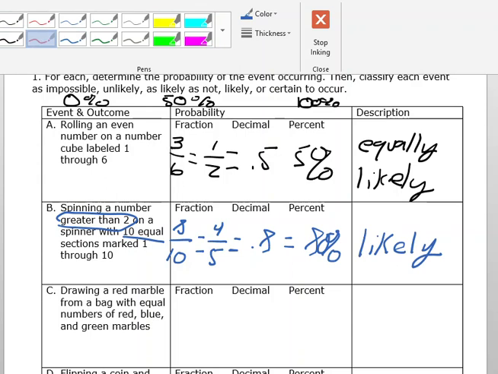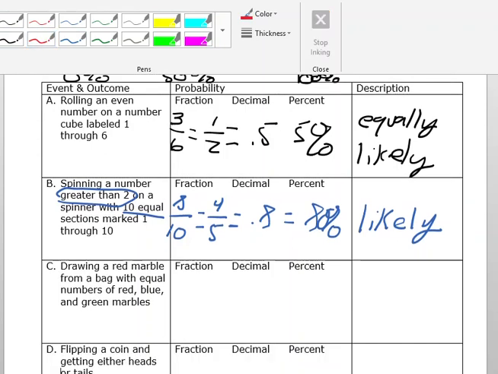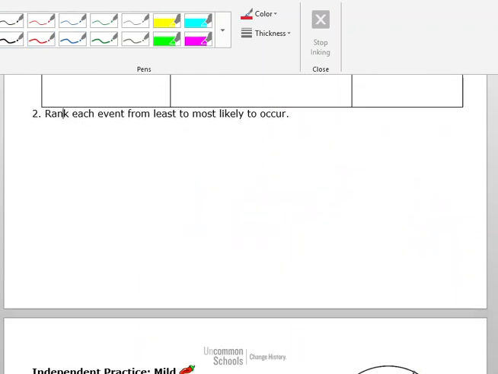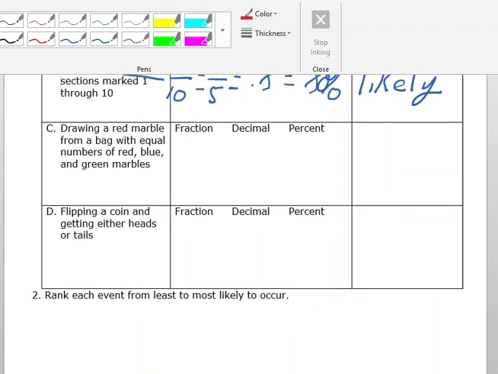Well, let's move down here. Moved too far. Drawing a red marble from a bag with equal numbers of red, blue, and green marbles. Okay, so if I have equal numbers of red, blue, and green, that means that 1/3 of the marbles are red.